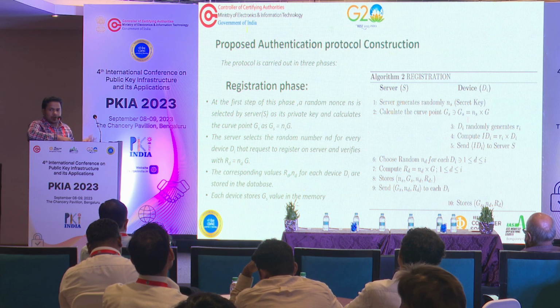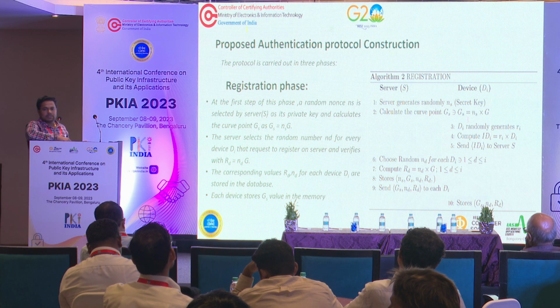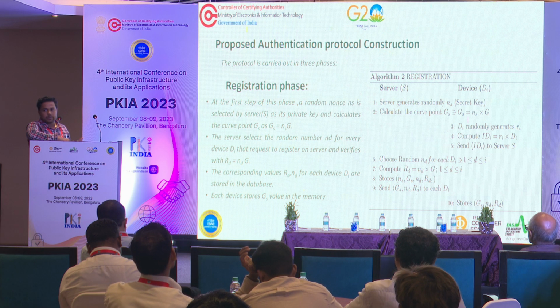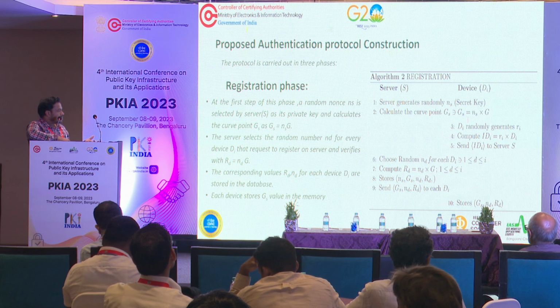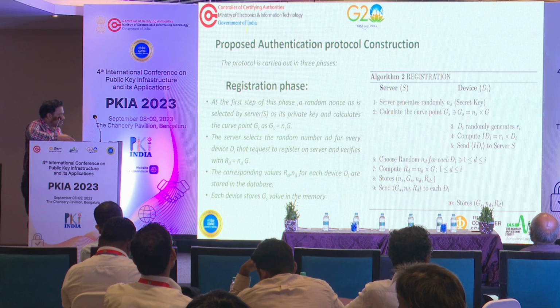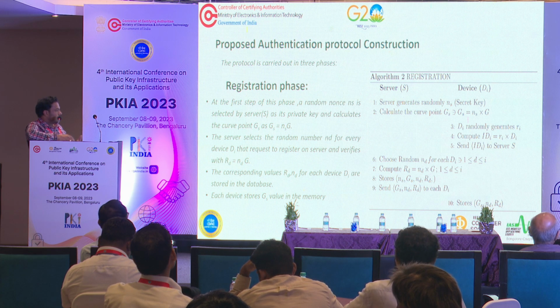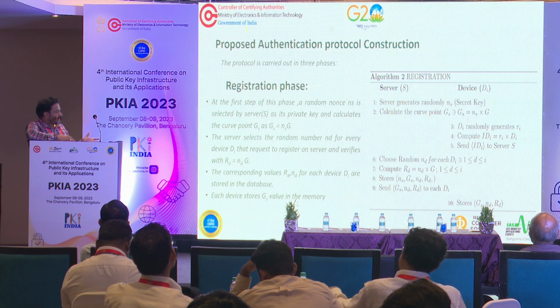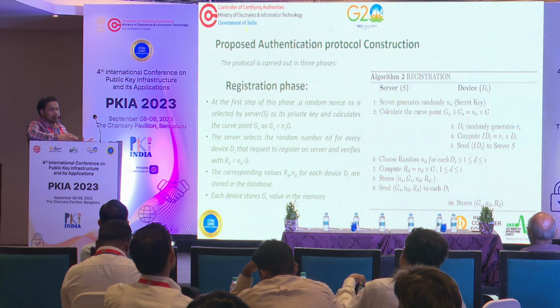Some of the existing algorithms are not able to provide anonymity of the device, so we are able to provide it by this. Later, the server receives that ID, chooses a random number for each ID, computes the RD value, finally stores all the values, and except GS, sends all the other three values to the device.